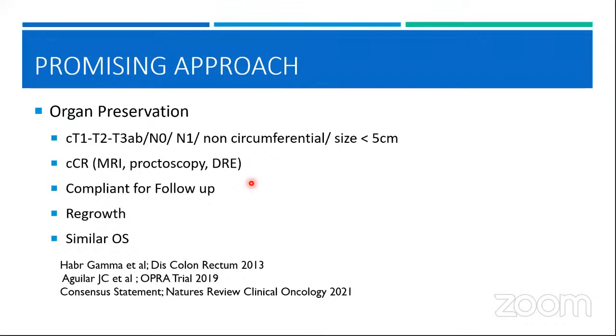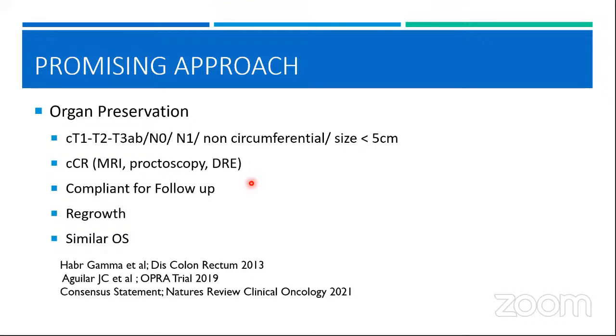Other than that, we also have organ preservation. So what do you understand by organ preservation is that we do not operate upon the rectum. Okay, so the rectum is intact. Rectum has not been operated. So this is the organ preservation approach. However, this involves that you give a neoadjuvant treatment, then you assess the clinical response of the patient.